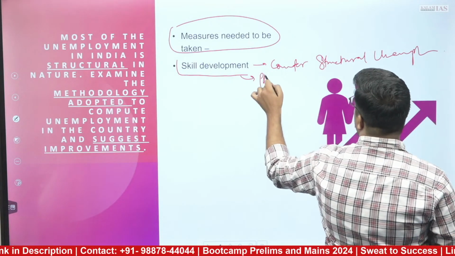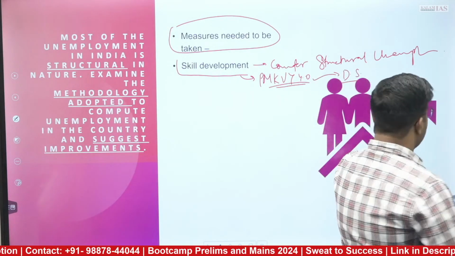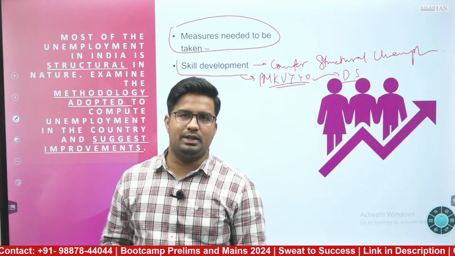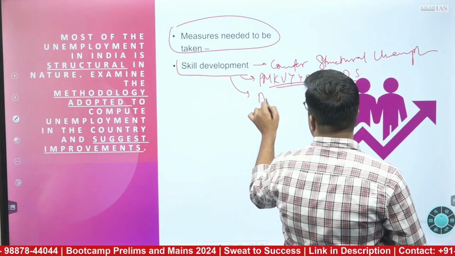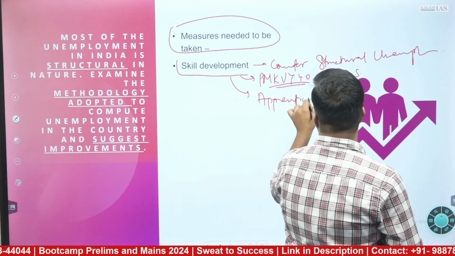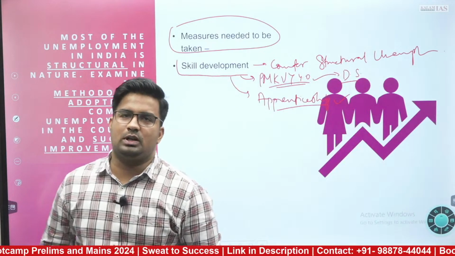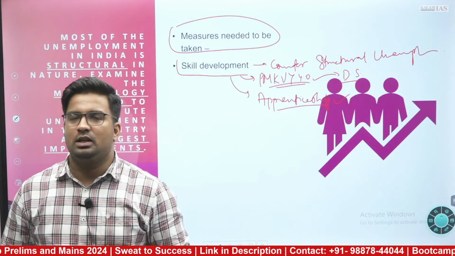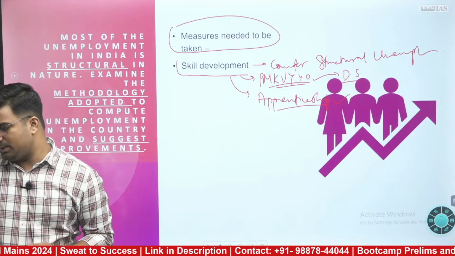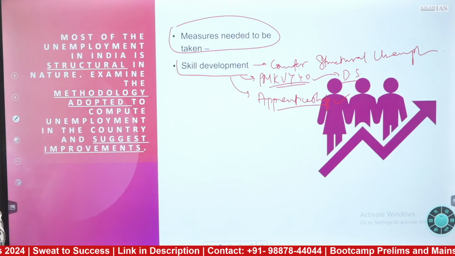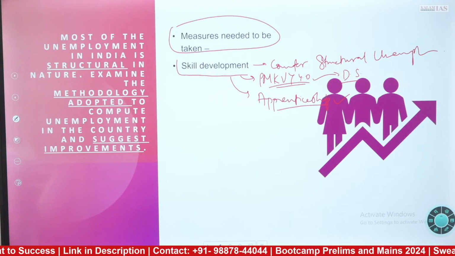Can we talk about PM Kaushal Vikas Yojana 4.0 that will help in digital skilling to people? We can talk about that. We can put the example. We can also talk about the apprenticeship program by companies so that the skills can be further imparted from the companies also, or internship aspect can be provided, which is being largely provided nowadays in the digital economy aspect. Many companies are providing the internship to people so that they can gain the skills which can further utilize into job creation.